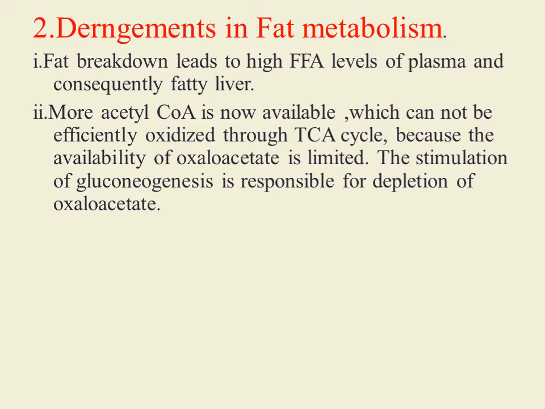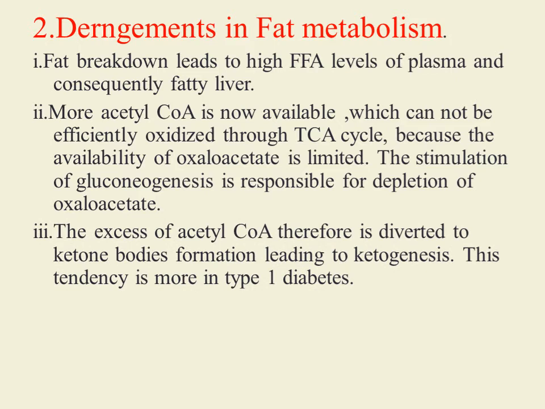As there is more free fatty acid, these fatty acids undergo beta oxidation and form acetyl coenzyme A. This acetyl coenzyme A cannot be efficiently oxidized through the TCA cycle because availability of oxaloacetate is limited. Why is availability of oxaloacetate limited? Because there is excessive gluconeogenesis because of lack of insulin hormone. Excessive gluconeogenesis is responsible for depletion of oxaloacetate. So acetyl coenzyme A is diverted to the ketone body formation pathway and leads to ketogenesis.